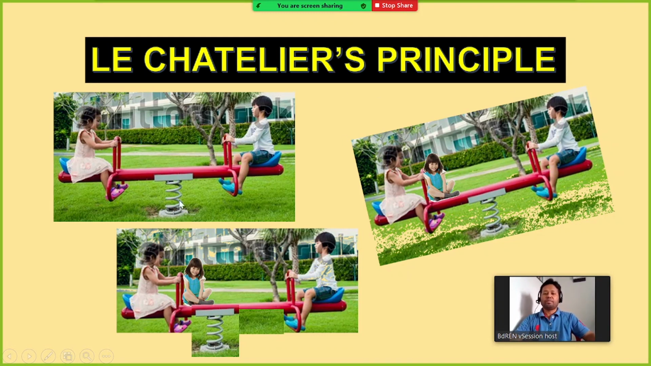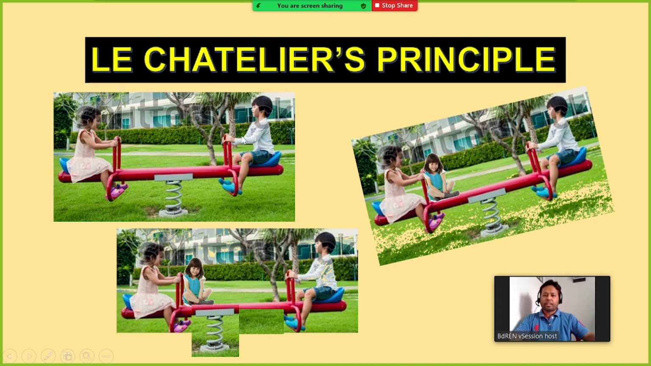Here you can see some photos. A couple of kids are playing with a seesaw, and both of the kids are in the same plane. That means they are in equilibrium. We are learning about equilibrium, so we are going to learn about Le Chatelier's principle and what would be the effect if we change any property or apply any stress. If we apply some stress at equilibrium, what will happen?